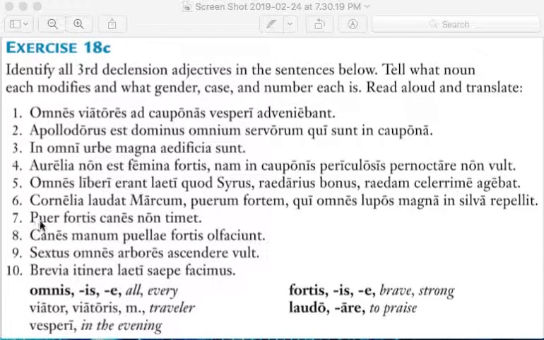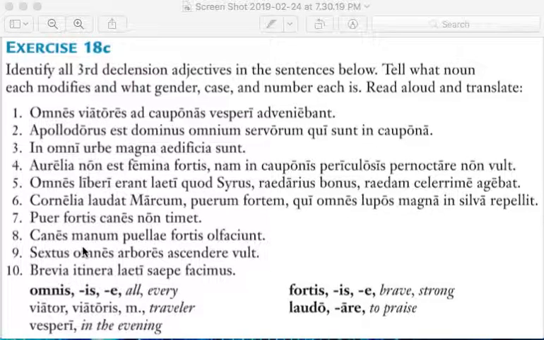Number 7, puer fortis canes non timet. Now, some of you, if you're not paying attention, if you're not reading carefully, might think that the boy does not fear the brave dogs. But no, fortis is singular. Here's an example of a nominative singular ending, omnis, just like fortis. So it goes with the puer. Puer fortis, the brave boy does not fear the dogs. So fortis, like puer, is nominative, singular, and masculine.